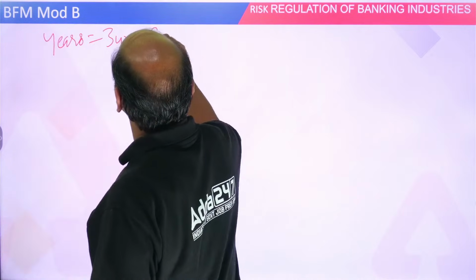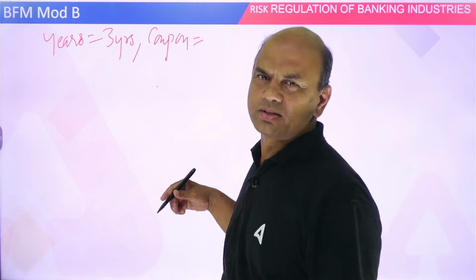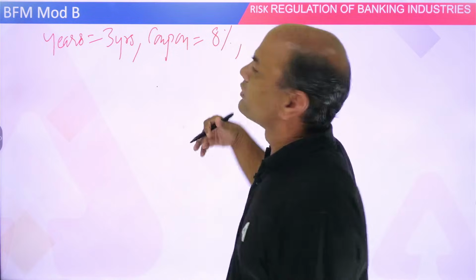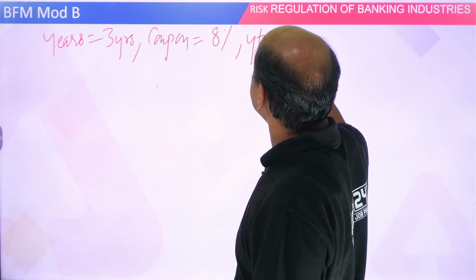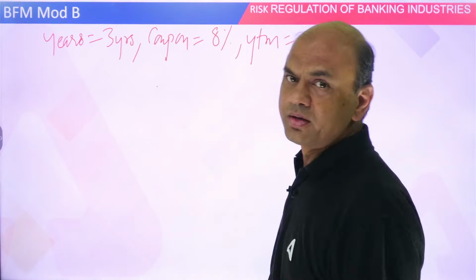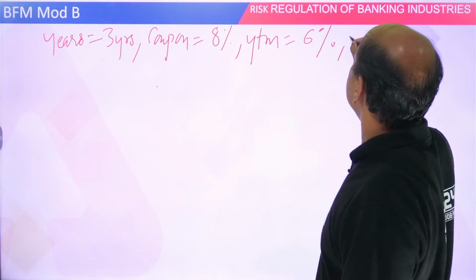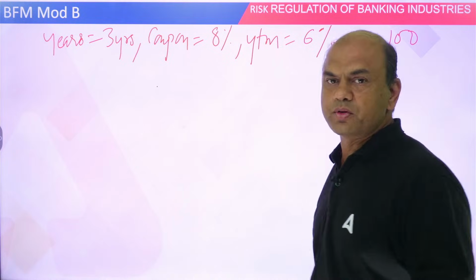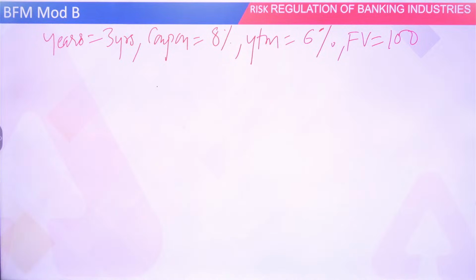Then they will give you the coupon, let's say 8%. Then they will give you the interest rate, the yield, or YTM as they call it. That is 6%, we are assuming. Then the face value will be given. Let's say 100 rupees. So now you have to calculate the Macaulay duration.